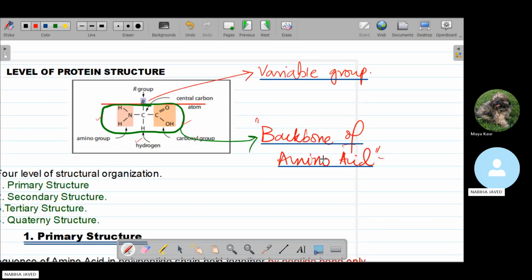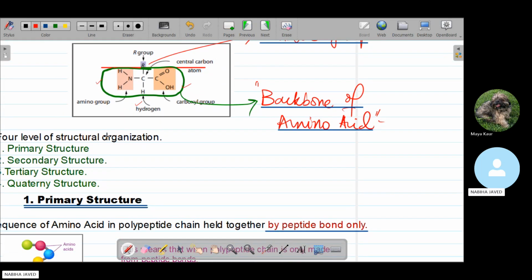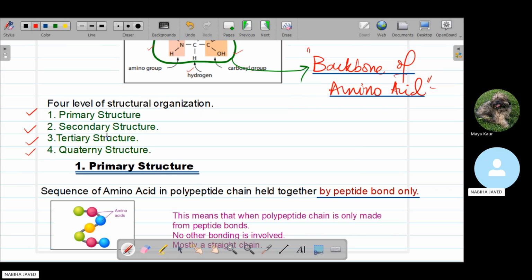We call it the backbone because this major portion is present in all classes of amino acids, whether they are polar or non-polar, essential or non-essential, charged or uncharged. This portion, the permanent groups on the central carbon atom, is present in all amino acids. That is why we call it the backbone of the amino acids, and R is the variable group that changes in every amino acid. So we have four structural levels of proteins: primary, secondary, tertiary, and quaternary.